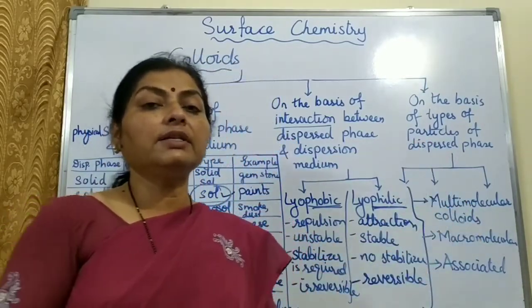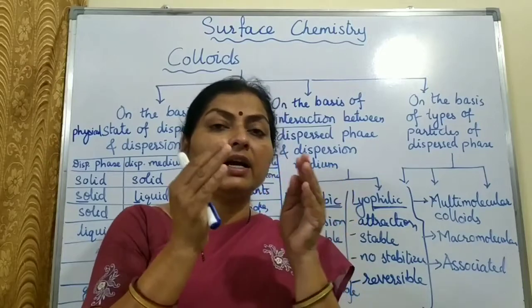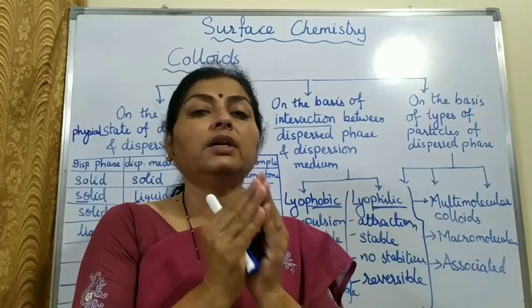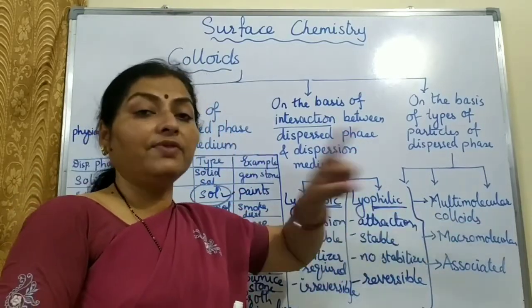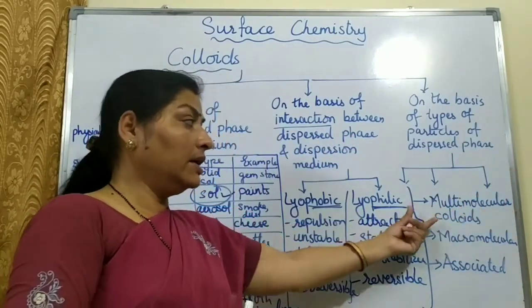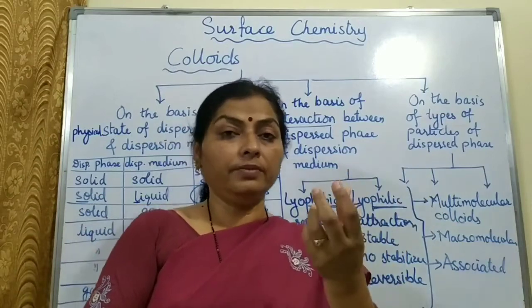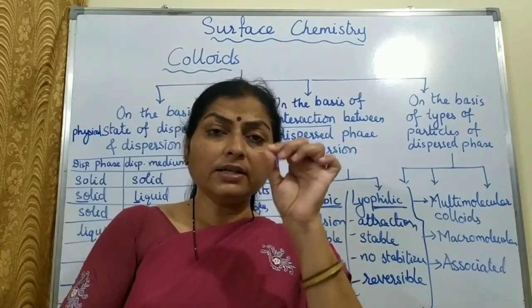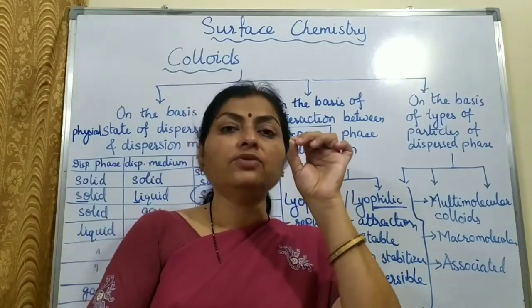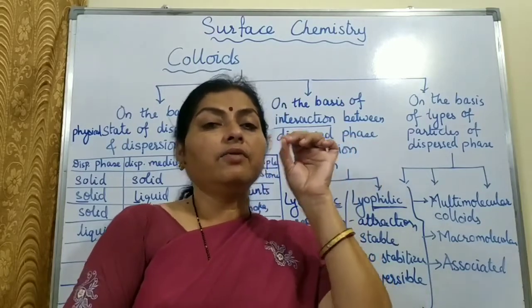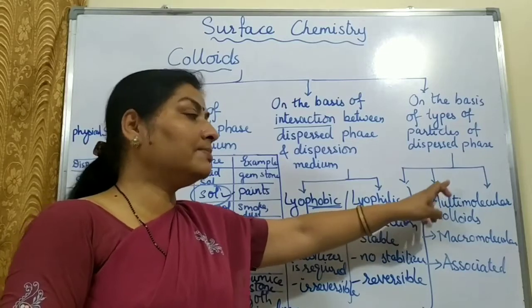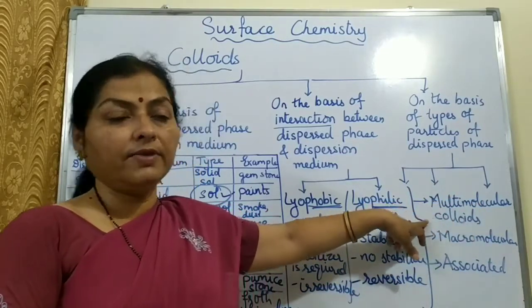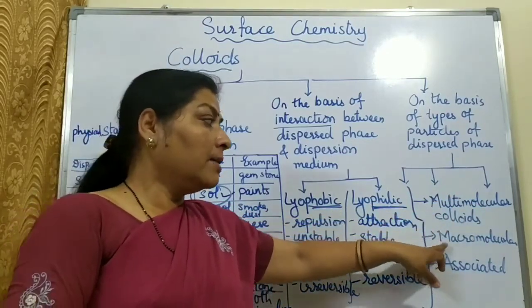Multimolecular, as the name suggests, many tiny particles, when they come together, they aggregate together. One single particle of the size of colloid, that is 1 to 1000 nanometer, is generated. For example, gold. Many tiny particles of gold together, they aggregate to form one single particle of the size of the colloid. So such types of colloids are known as multimolecular colloids. So gold sol is one of the examples of this.